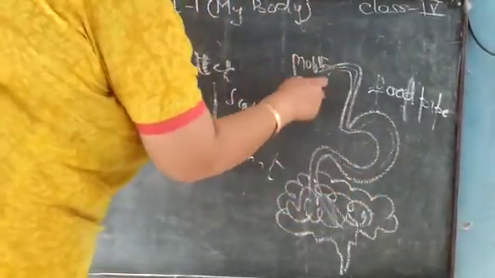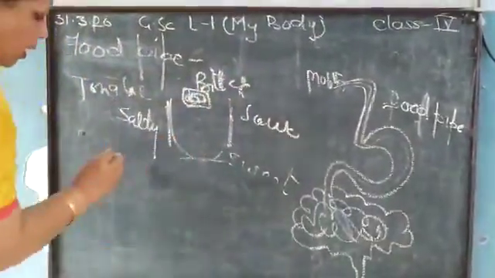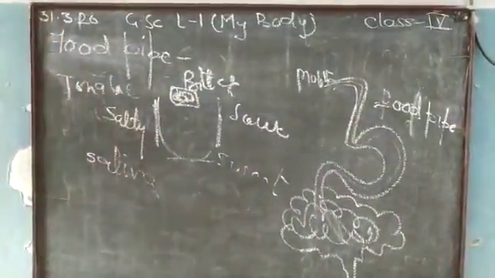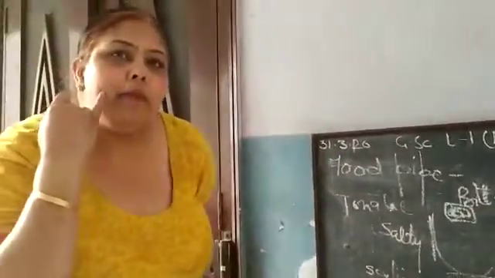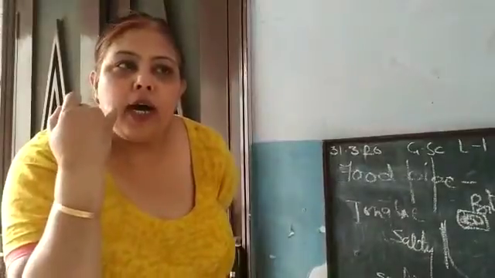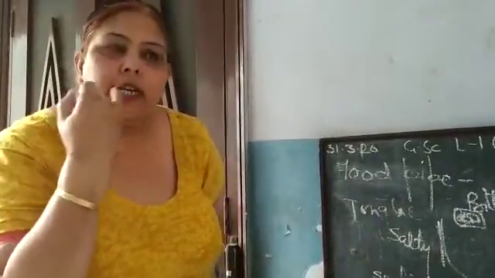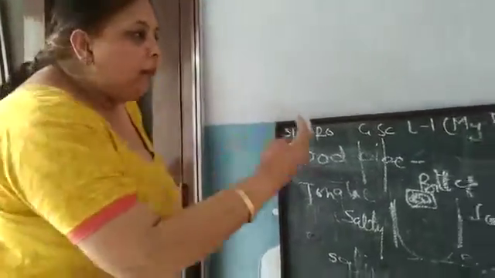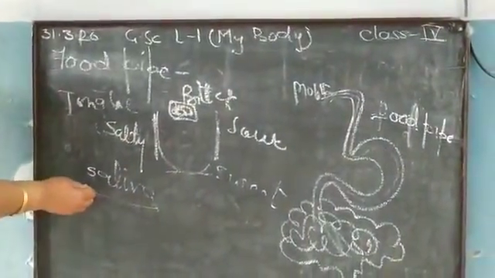In the mouth, the food becomes soft with the help of a substance, that is saliva. Saliva is secreted by glands near the inner walls of our cheeks. There are 3 salivary glands on the right side and 3 on the left side, which means we have 3 pairs of salivary glands which secrete saliva.